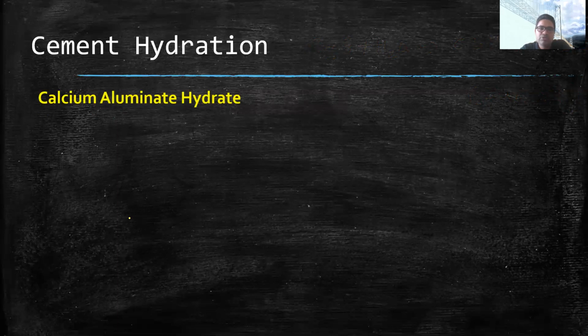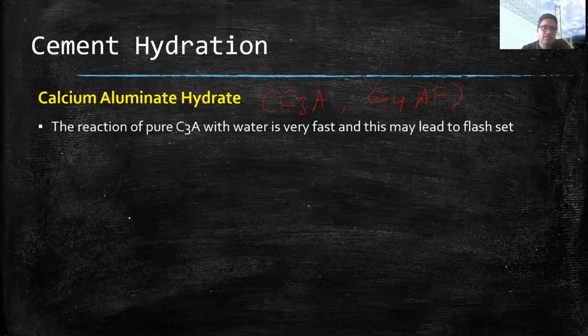Then coming to the next product. Till now we were discussing the C3S, C2S and their byproducts. Now coming to the next compounds, C3A and C4AF. We will talk about them together. The reaction of pure C3A with water is very fast, as I mentioned earlier. It is very fast and it may lead to flash set.